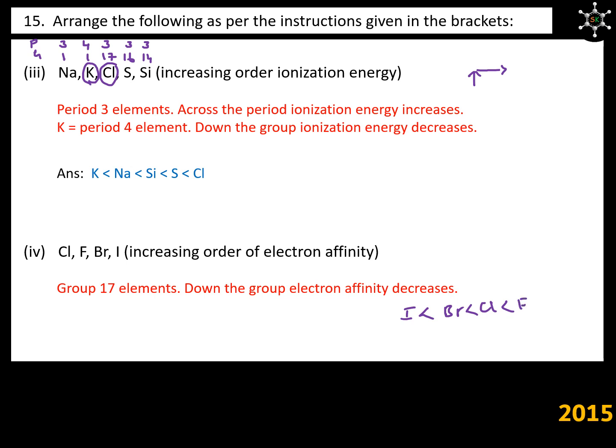But fluorine being very small in size, it will show electron repulsion. Hence, electron affinity of fluorine gets reduced in comparison to chlorine. In simpler terms, we can say chlorine and fluorine order is an exception. So, the real order is iodine, bromine, fluorine, and then chlorine.